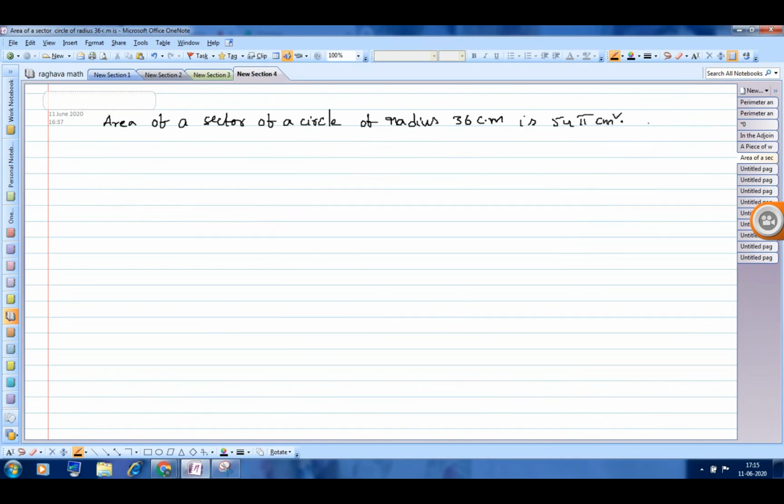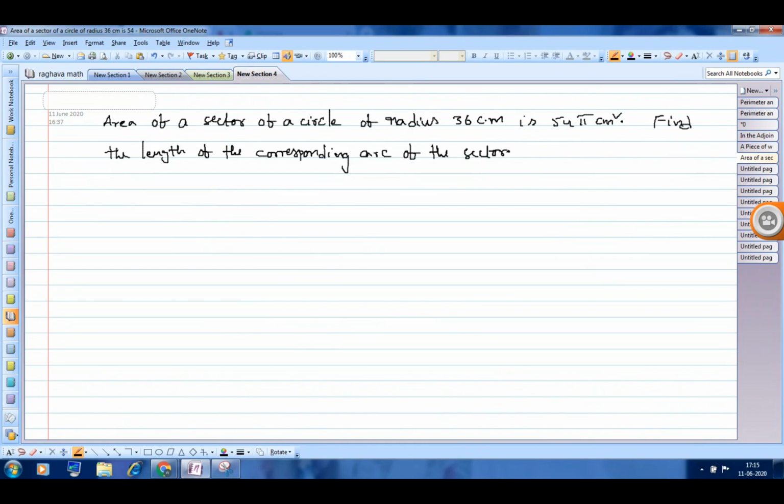Find the length of the corresponding arc of the sector.